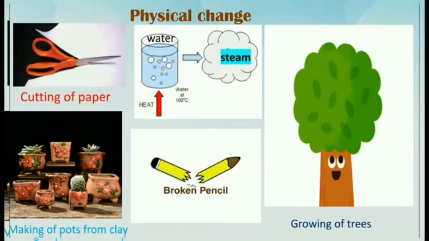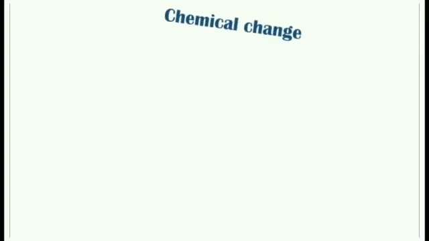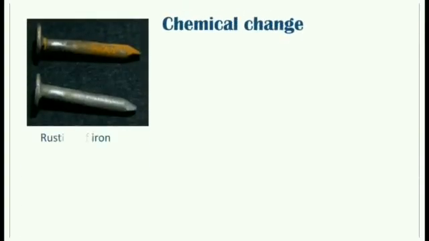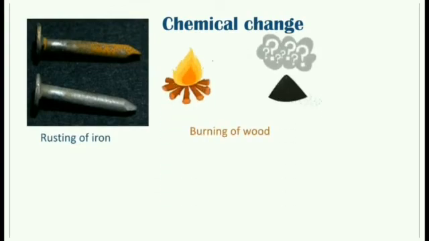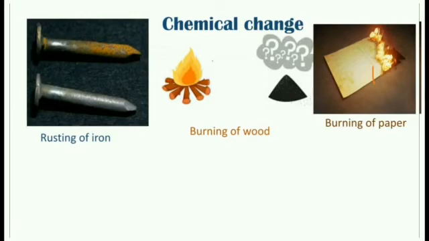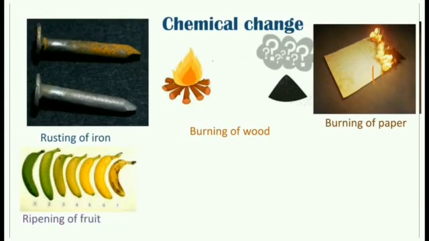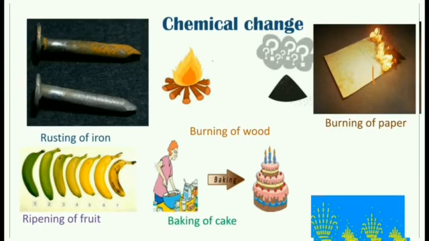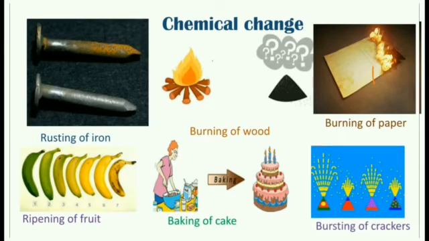Now let me make you more familiar with the other type of change, that is chemical change. For example, rusting of iron, burning of wood, burning of paper, ripening of fruits, baking of cake, bursting of crackers. In all these examples, again we will get something new. That is, in these types of examples, it is a permanent change. Because if you are burning the wood, you will get ash. You will not get the wood again.